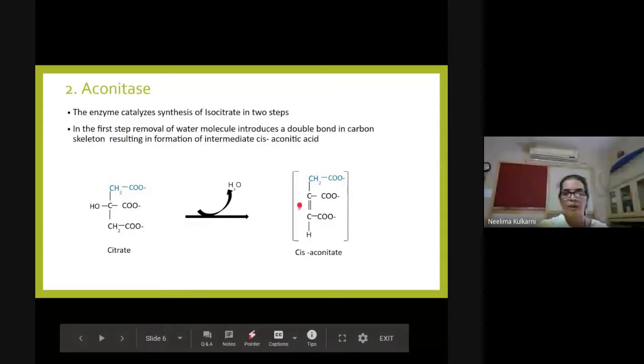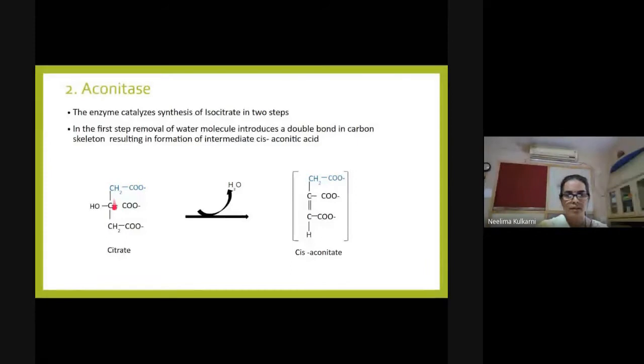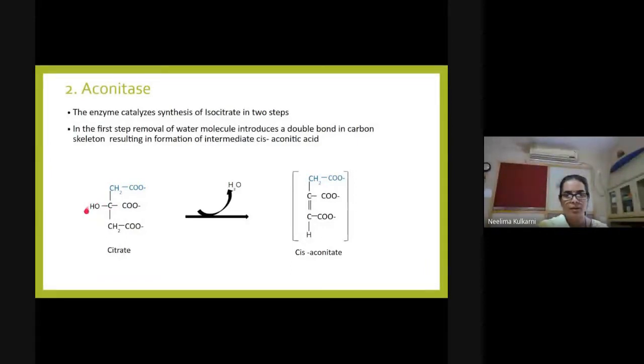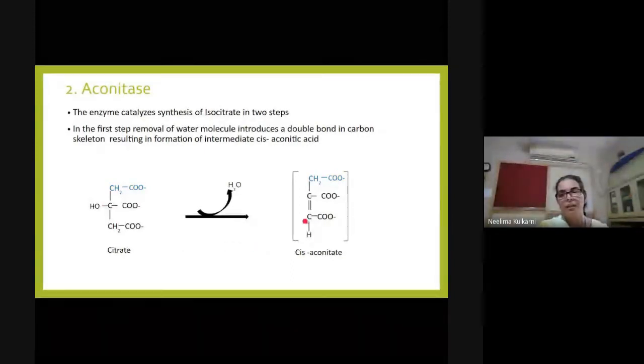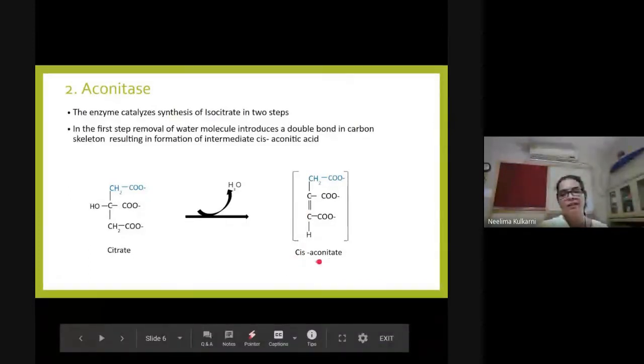Now you have to focus on this bond here. This carbon loses OH, and this carbon here, which is CH2COO minus, loses H. This results in freeing one valency each on both these carbons, and a double bond is synthesized. So a water molecule is being removed and a double bond is formed between these two carbons. So this is the structure of cis aconitate.